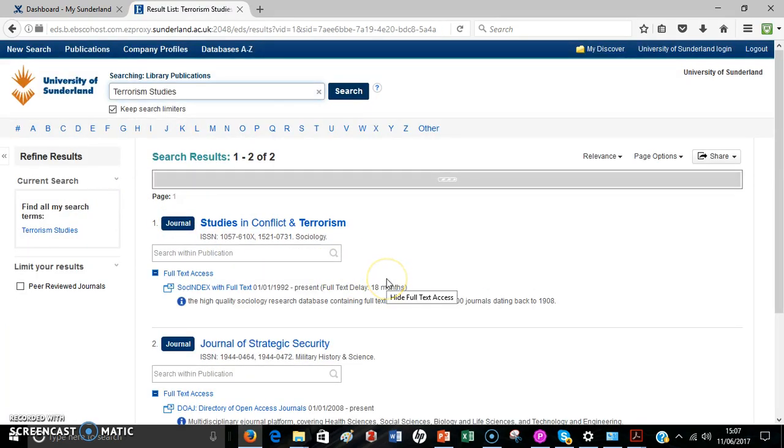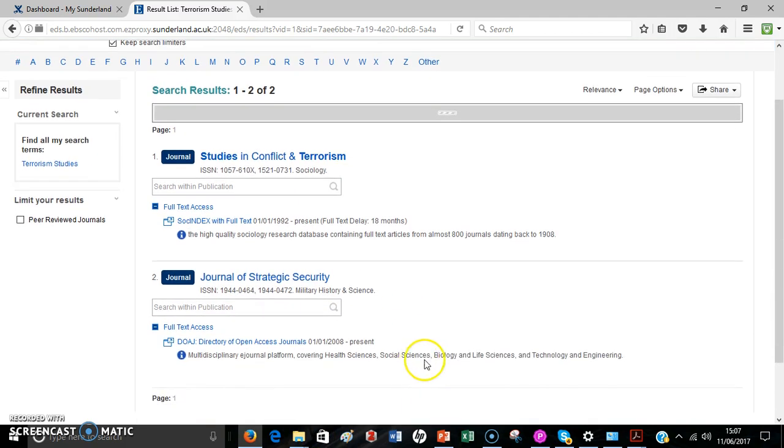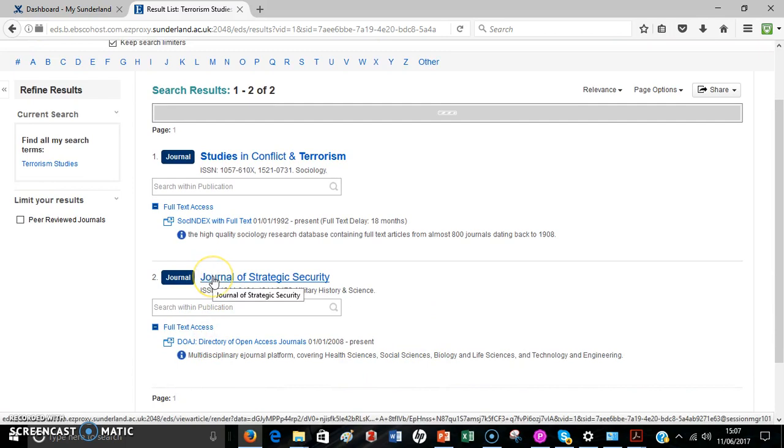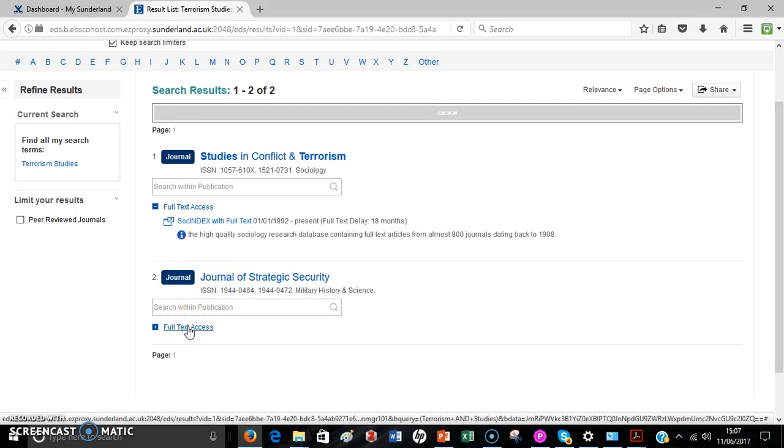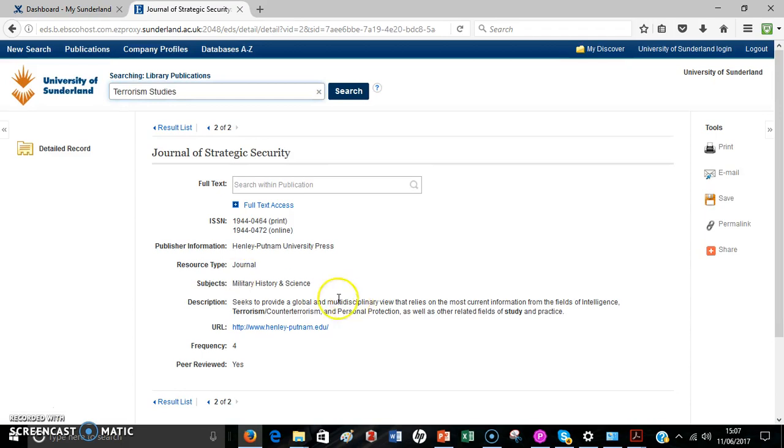and you'll see there's actually two journals with terrorism in the title, or linked. It's actually the second one I'm going to look at, the Journal of Strategic Security. So I'll just click on that now. It says full text access. Let's click on it. I'll click on this one first. Right, now I've got the full text access.